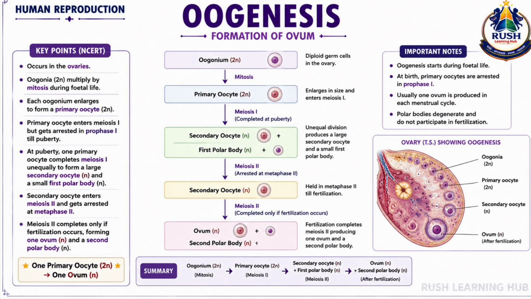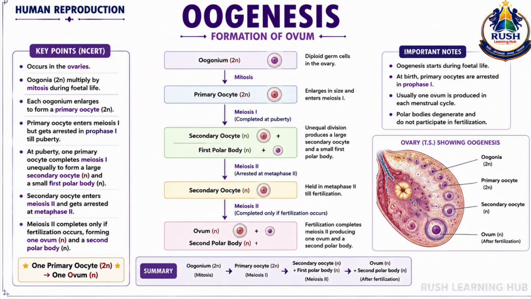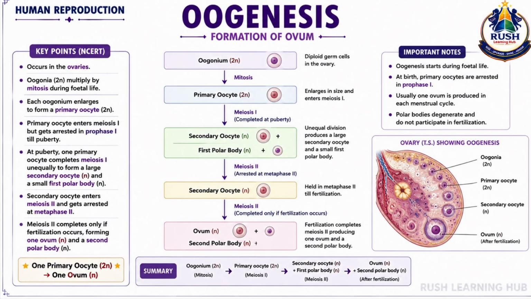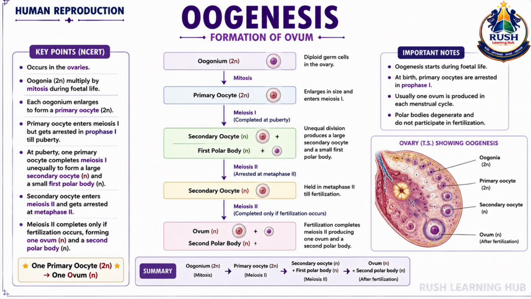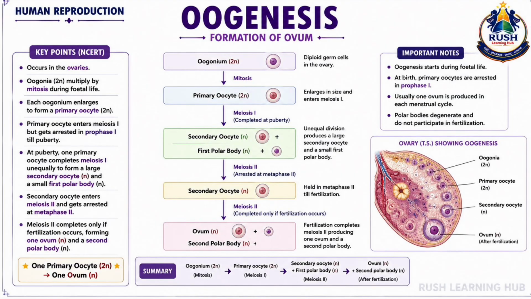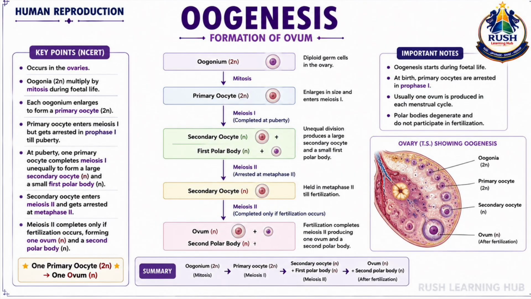Each primary oocyte enters the first meiotic division but remains arrested in prophase I until puberty. At puberty, under the influence of hormones, one primary oocyte completes meiosis I during each menstrual cycle. This division is unequal and produces a large secondary oocyte and a small first polar body. The secondary oocyte receives most of the cytoplasm, while the polar body receives very little cytoplasm.